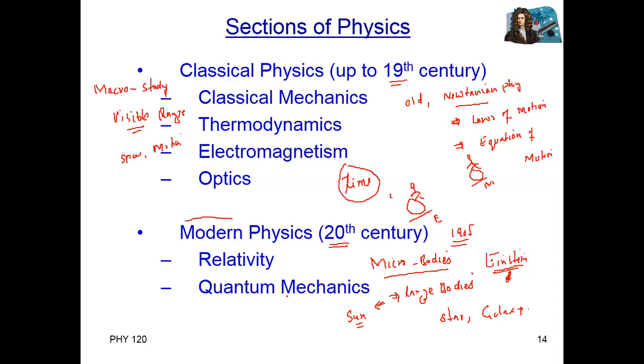Modern physics says that I'm not in a state of rest. If someone sees from another planet, like Jupiter, Earth is moving, so I am also moving. So the main concept of modern physics was that all things are relative.